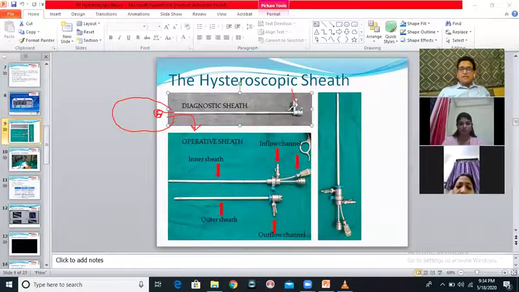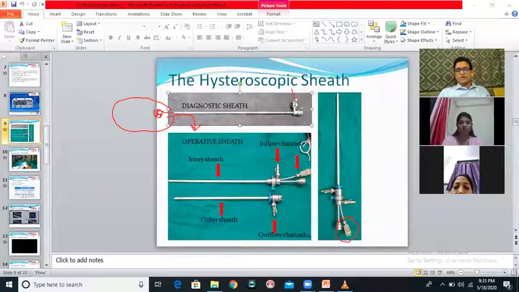What the diagnostic sheath doesn't have, which the operative sheath has, is this, the operative channel. And it is through this operative channel that instruments can be passed. So the difference between the diagnostic sheath and the operative sheath is not in the number of channels, but is in the presence of the operative channel through which an instrument can be passed.